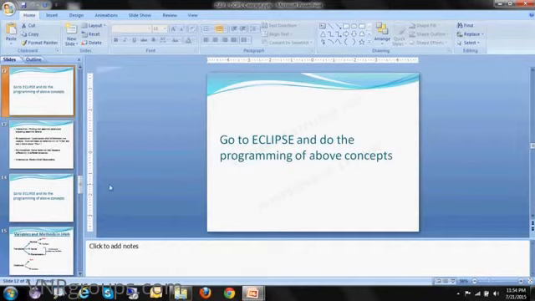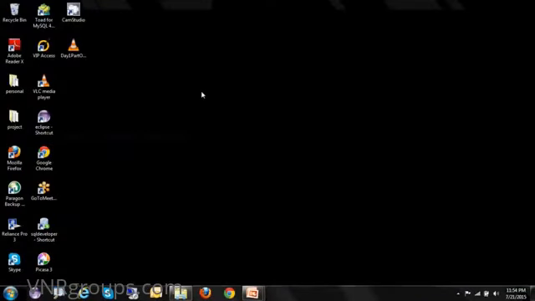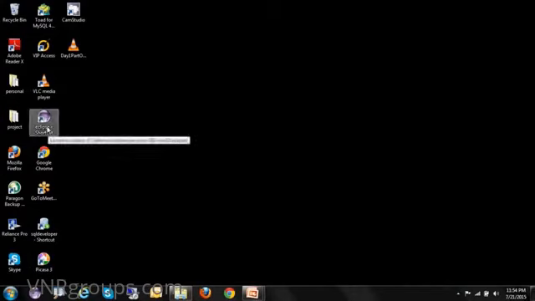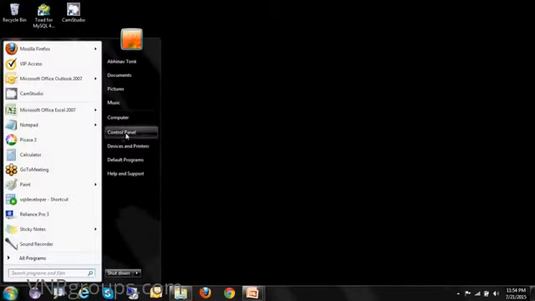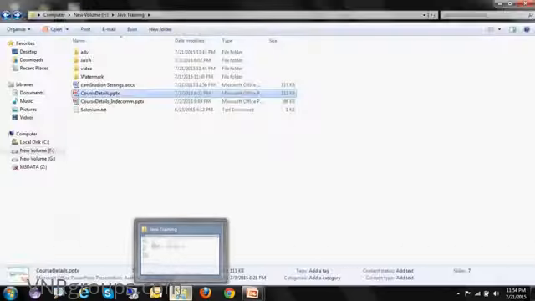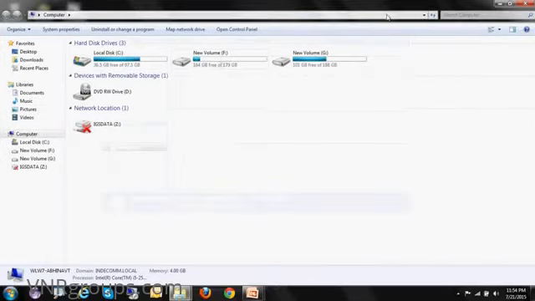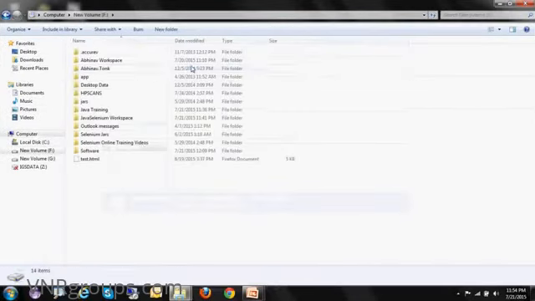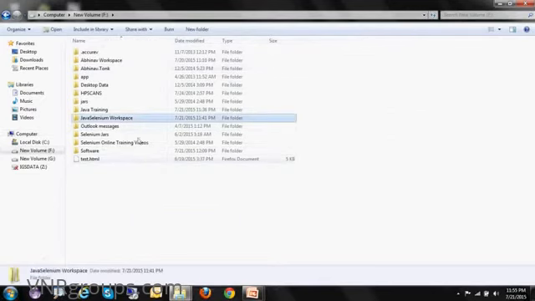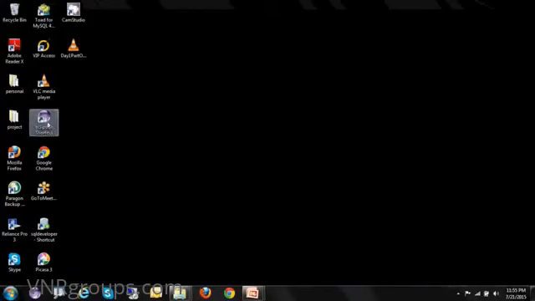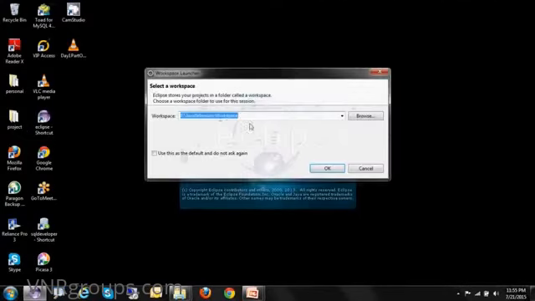So let me show you how. You need to have Eclipse. So what is Eclipse? Eclipse is a tool where you do all your Java programming. Once you install Eclipse, you need to create a workspace. A workspace is nothing but the space where you do all your Eclipse related coding. So I have created one workspace, Java Selenium workspace. This is nothing but a folder. So let me open and map my Eclipse to this workspace.